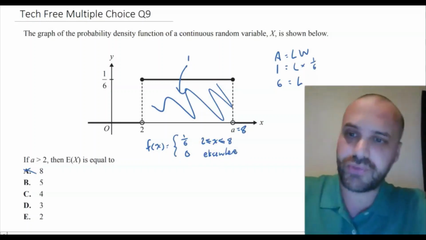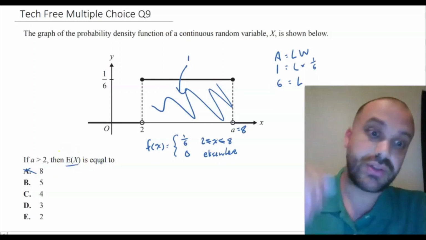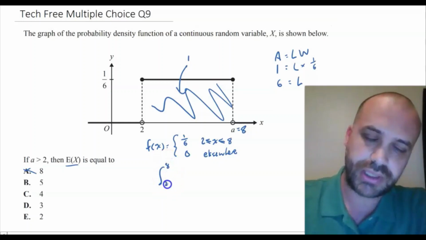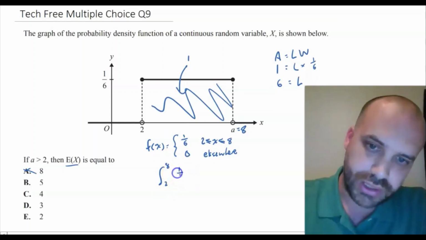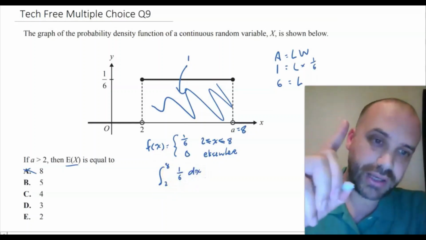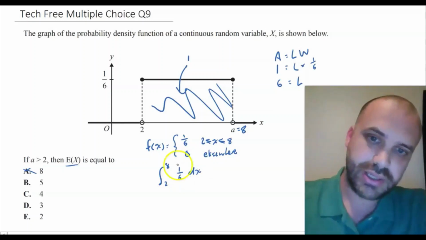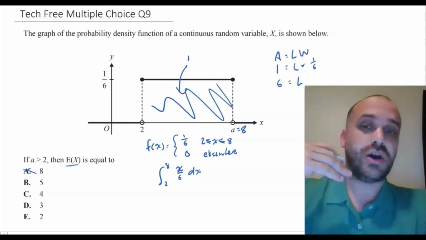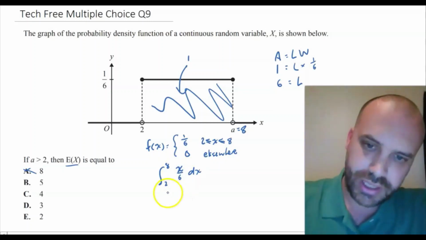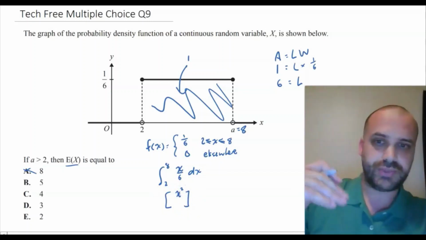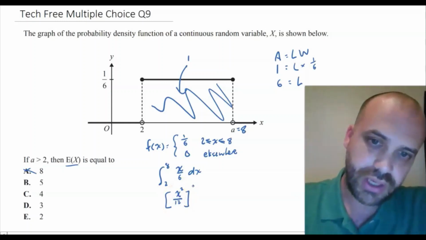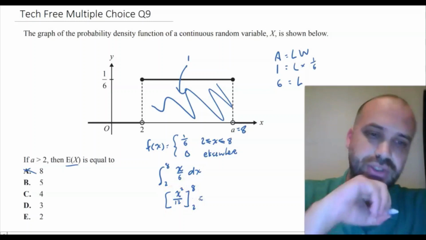Okay, and now we want to find the expected value. That's going to be equal to the integral of the probability density function, 1/6, with respect to x, but multiplied by x. So we need this x. We're finding the integral between 8 and 2 of x over 6. That's going to be x squared divided by 2, so x over 6 divided by 2 is x over 12. So we get x squared over 12, and we're going between 8 and 2.